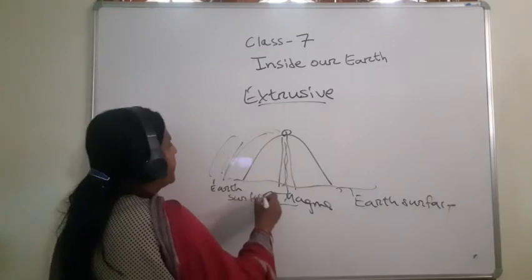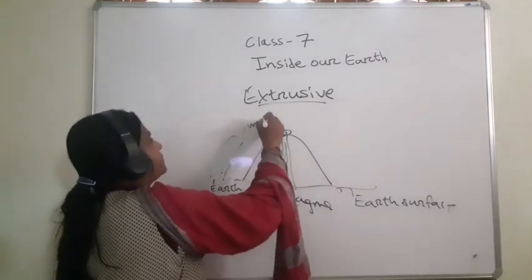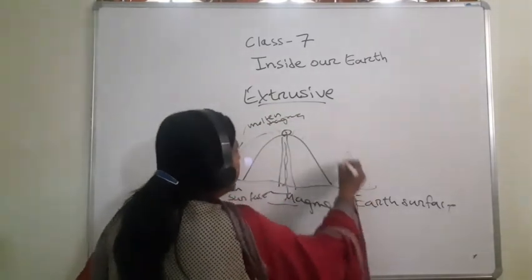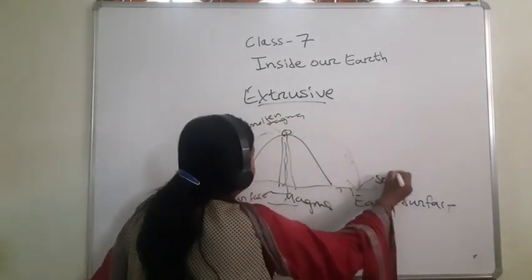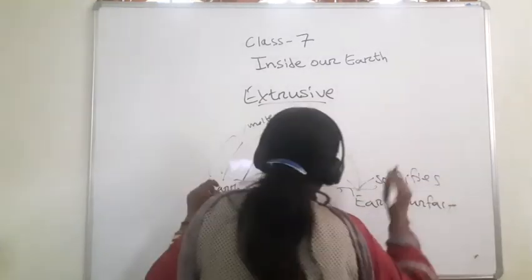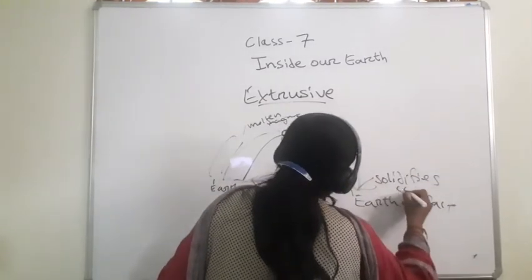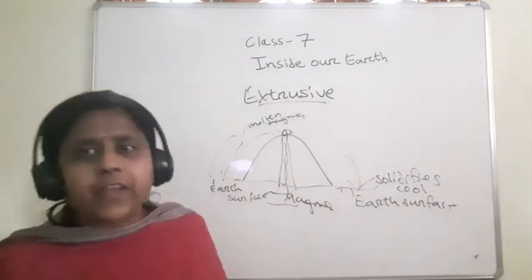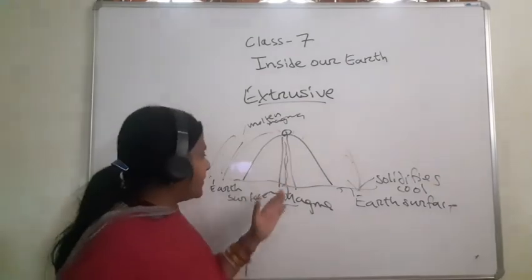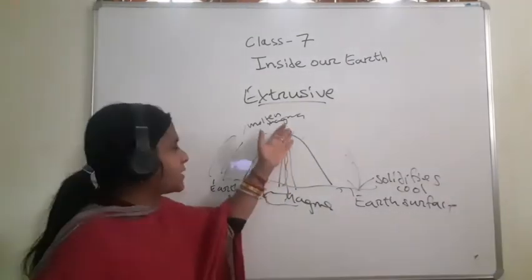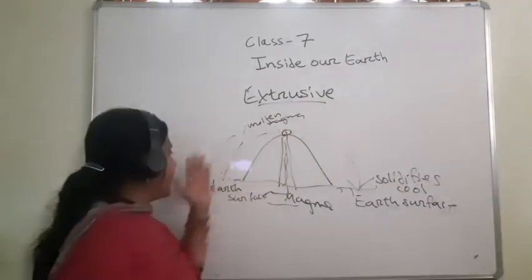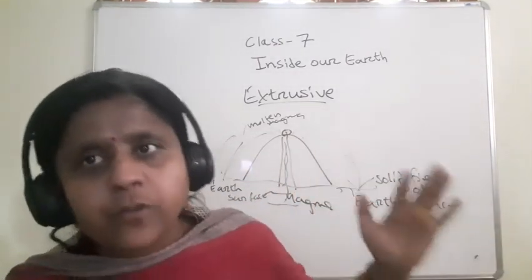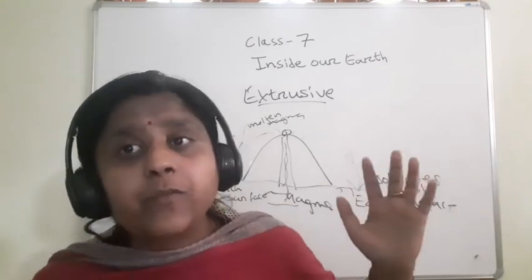Okay, this hot molten magma solidifies here because the temperature is a little bit low. Here it solidifies, cools down and forms extrusive igneous rock. From the windpipe, the hot molten magma comes out of the crater and solidifies on the earth's surface, cooling down and forming extrusive igneous rock.